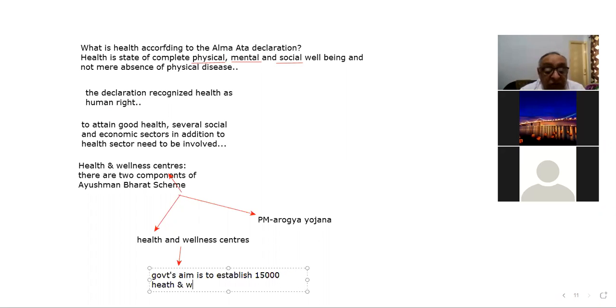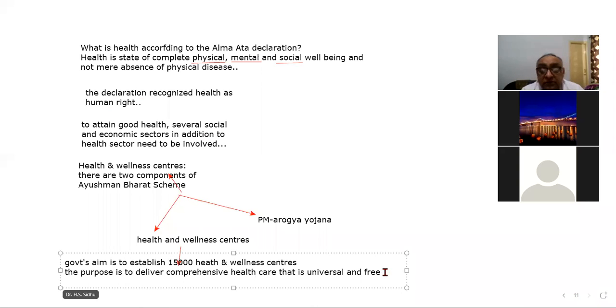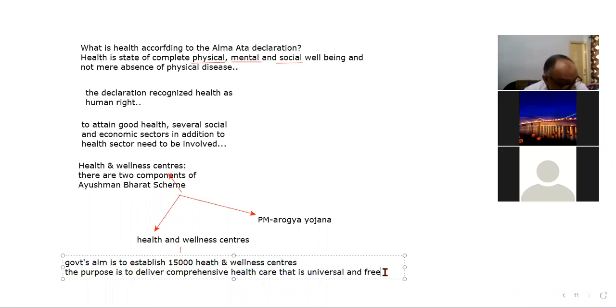The purpose is to deliver comprehensive health care that is universal and free to users,